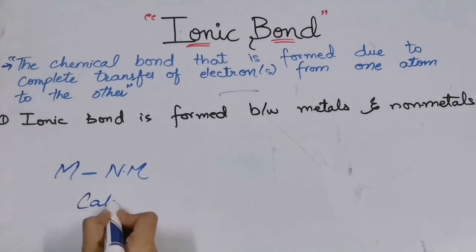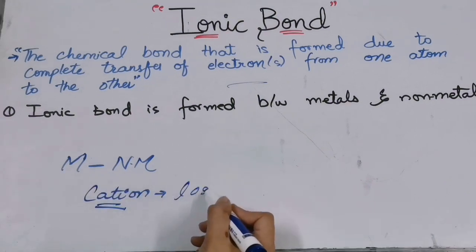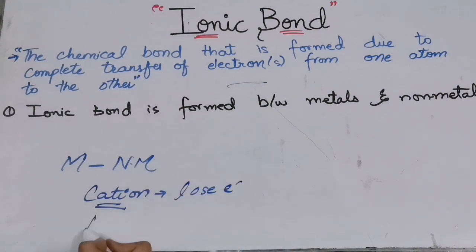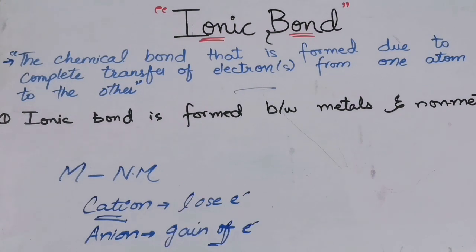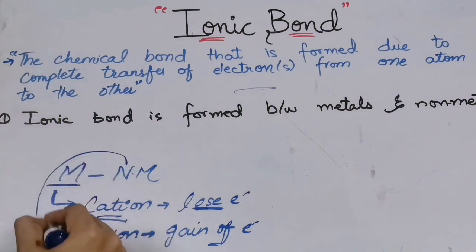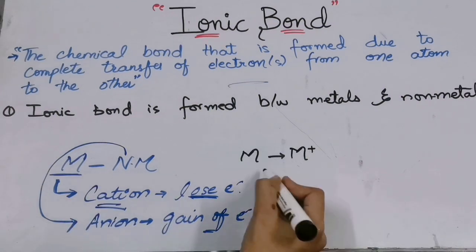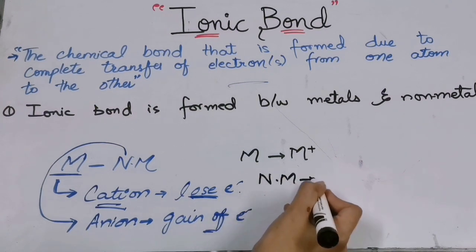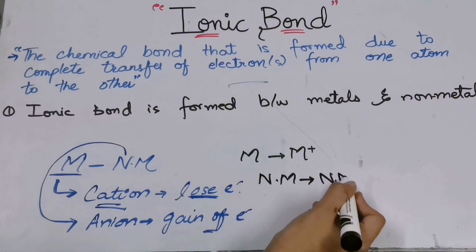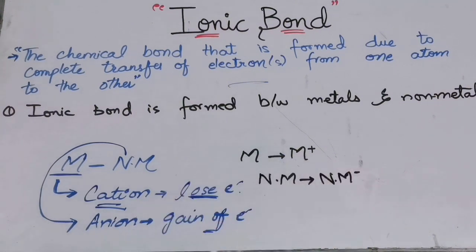Cations are formed when an atom loses electrons, right? And anion is formed as a result of gain of electrons. In this case, the metal will always lose electrons, so the one that loses electrons will form a cation. So metal will result in the formation of cation and non-metal will form anion. It will get a positive charge, cation, right? And the non-metal will always gain electrons and it will turn into a negatively charged species.